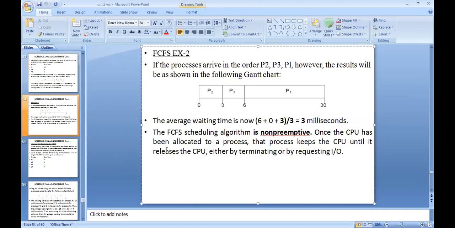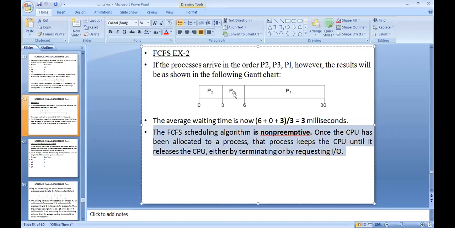Okay. And one more thing that is very important to understand: the FCFS scheduling algorithm is non-preemptive. Why? Because we assign the CPU to P3 after it completes the execution of P2. We assign the CPU to P1 after P2 and P3 complete their execution.